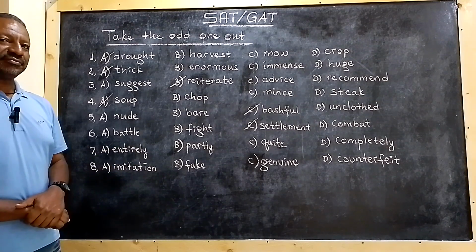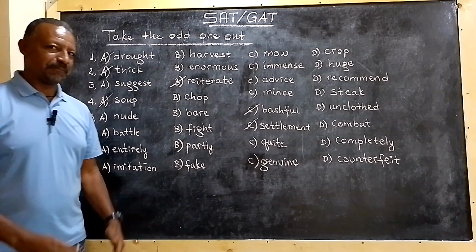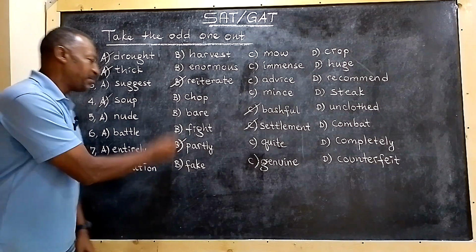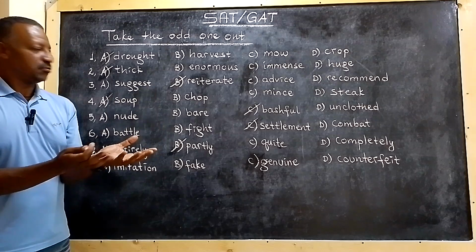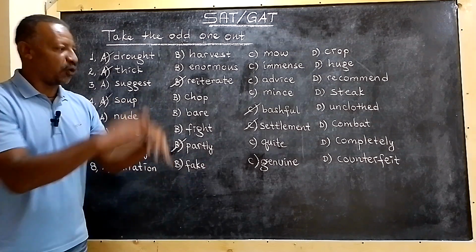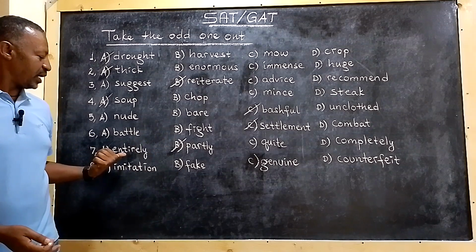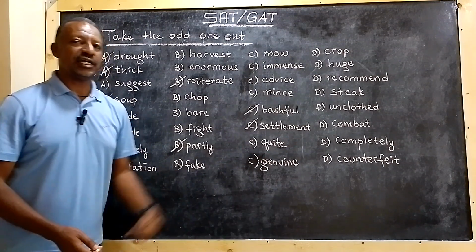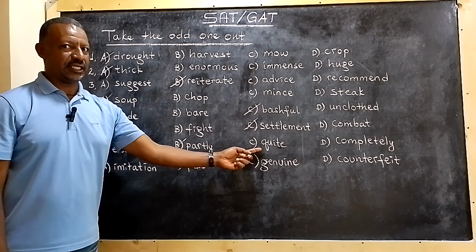What about number 7? Entirely, partly, quite, completely. You are correct, partly. Partly is the correct answer because entirely means wholly, right? Quite means wholly, completely. And completely is completely. They are sharing the same thing, right? Entirely, quite, and completely. But don't be confused with this spelling of quite, alright?